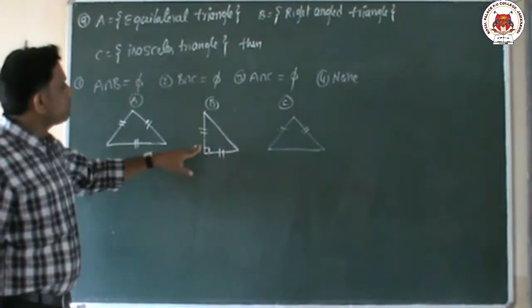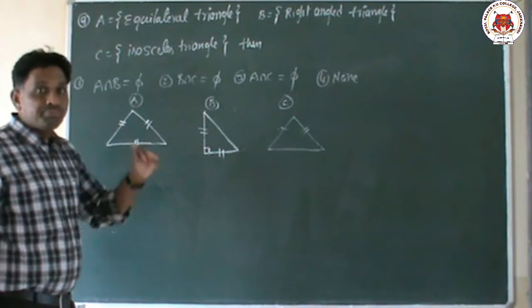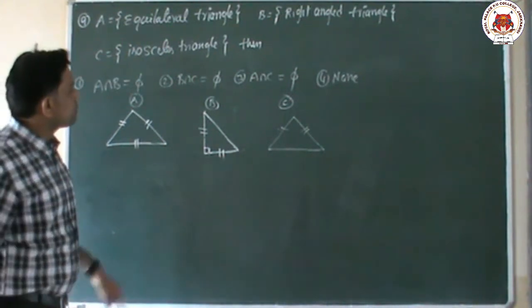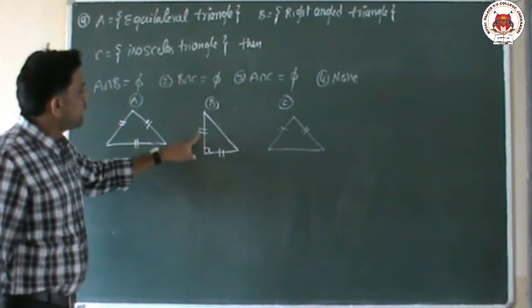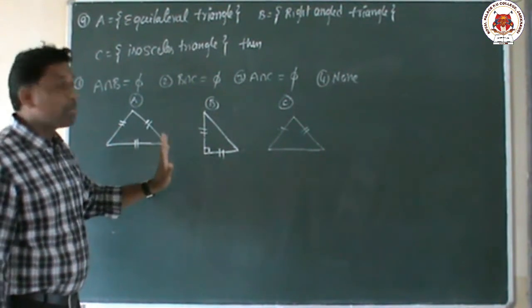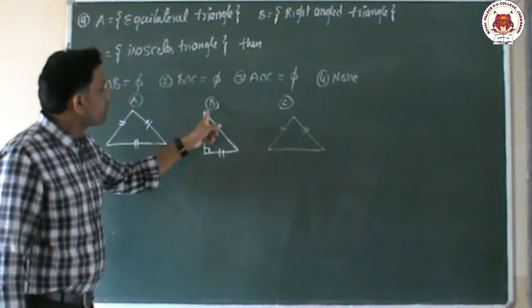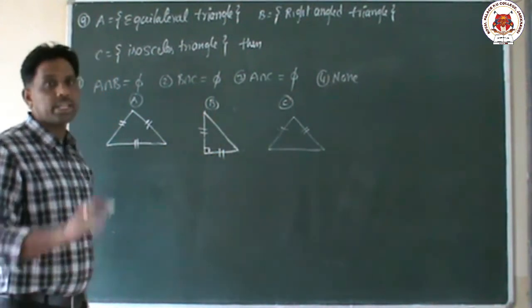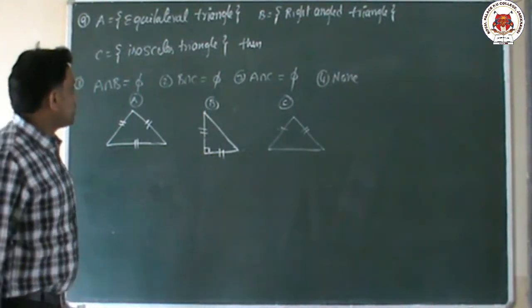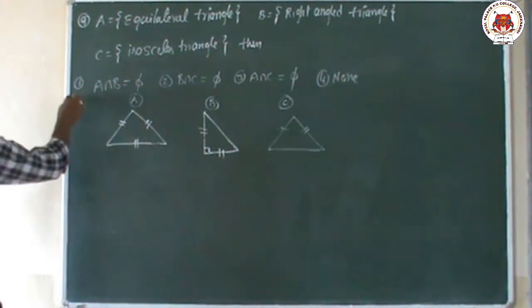In a right angle triangle, 90 degrees is compulsory. One point is there. What is the point? These two sides may be equal, not compulsory, maybe. But this one, no, because in a right angle triangle it is called the hypotenuse. Hypotenuse is never equal. Now keep this in mind. Now we will solve one by one.